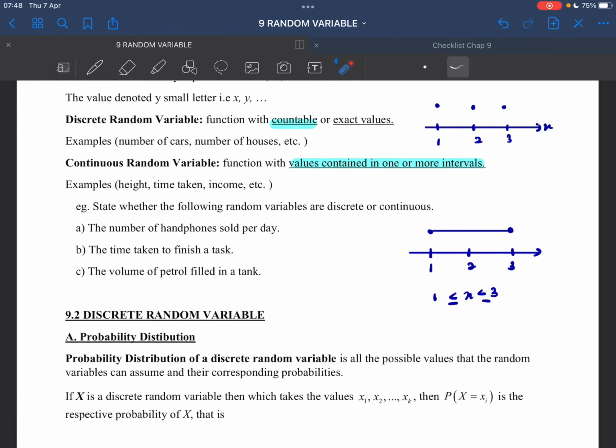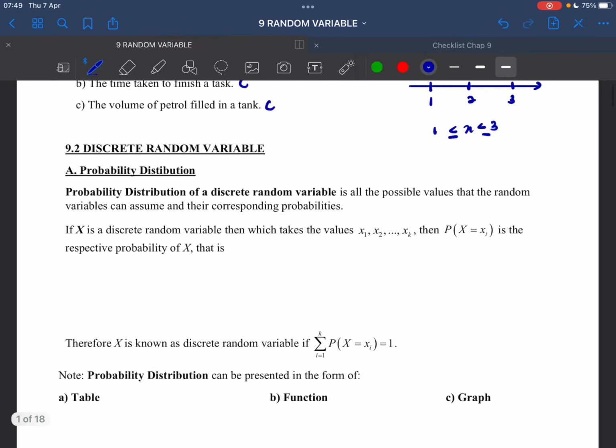State whether the following random variables are discrete or continuous. We have number of handphones. Obviously, this is discrete. We have time taken to finish a task. So this is continuous. And we have the volume of petrol. This is continuous. Okay, so discrete boleh dikira, x equals to something, continuous dalam interval, inequalities. Okay, so now let's focus on discrete random variable.